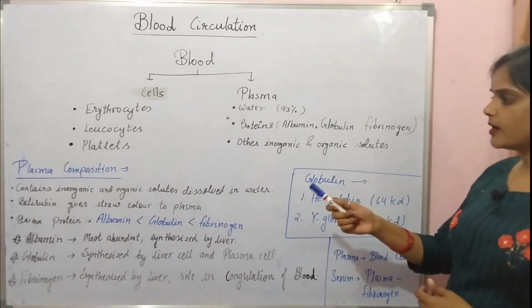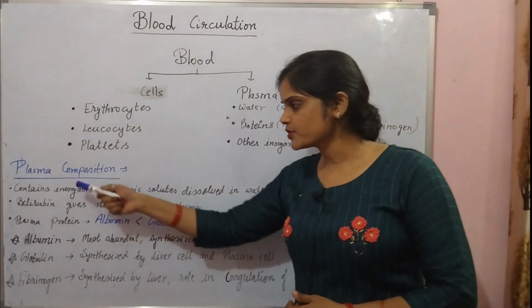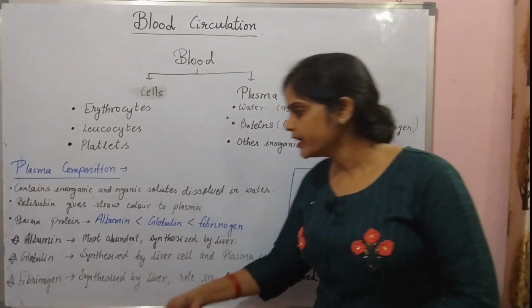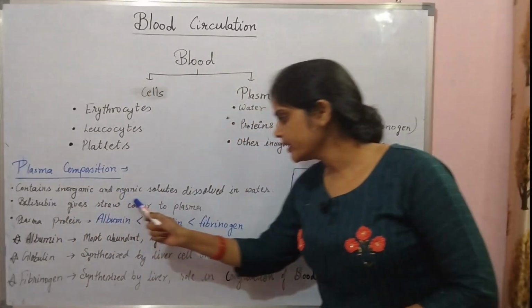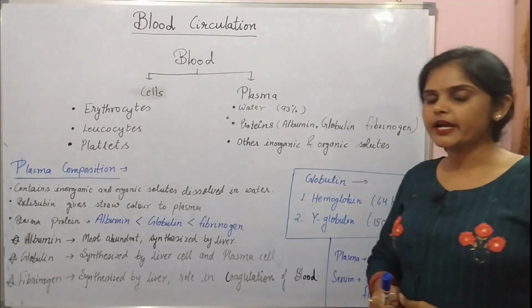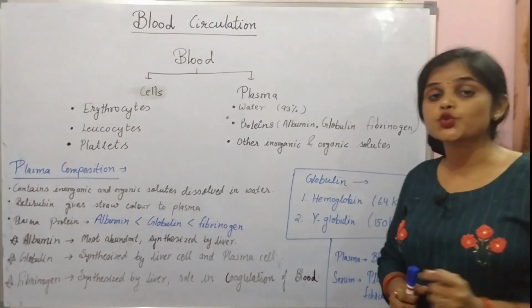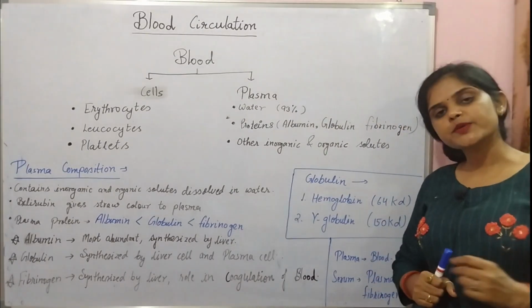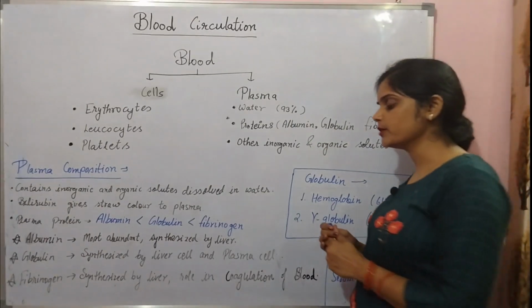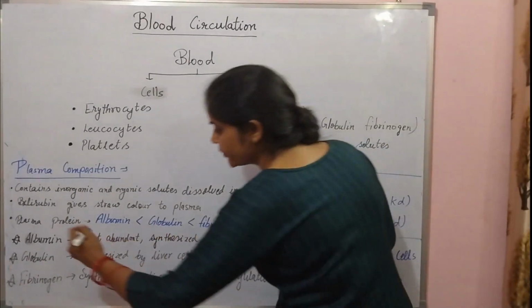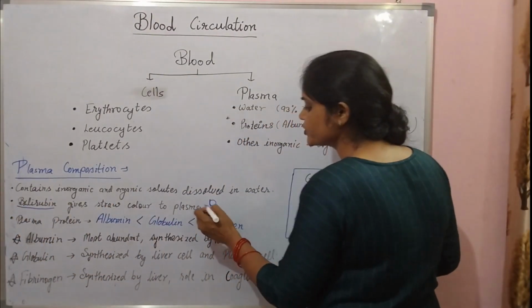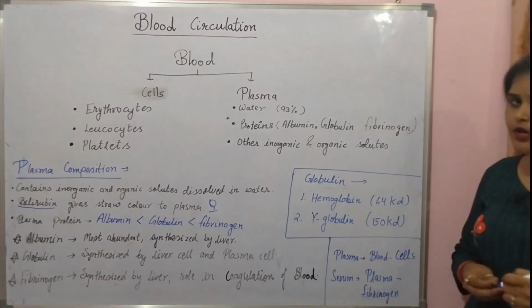Let's see the peculiar features of this plasma. Plasma has inorganic and organic solutes dissolved in the water. It also has a specific straw color. Why does our plasma have a straw color? Because of the presence of a particular pigment known as bilirubin. Bilirubin is the key pigment which gives the straw color to your plasma.